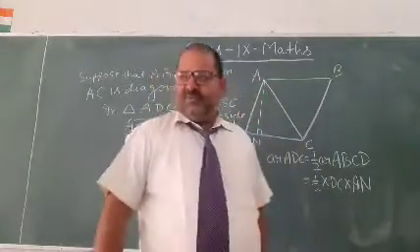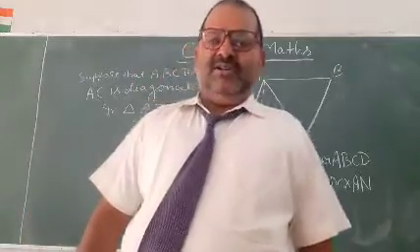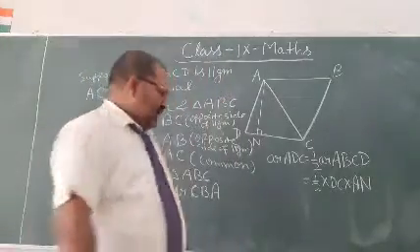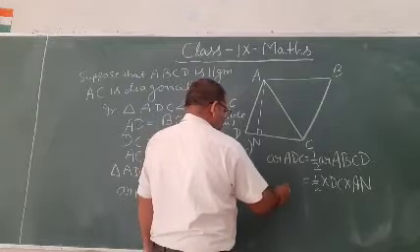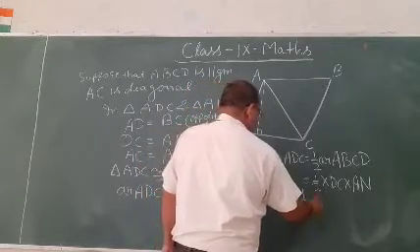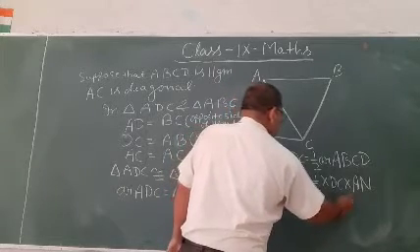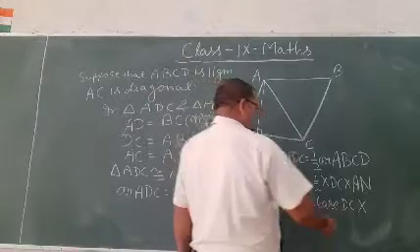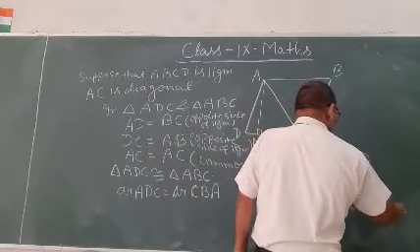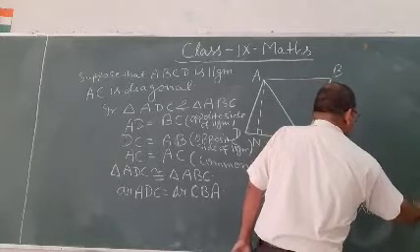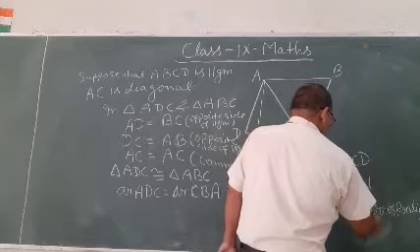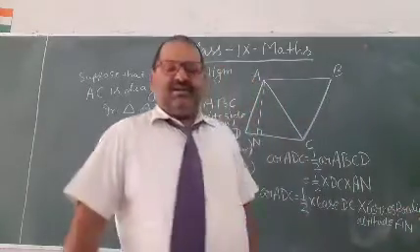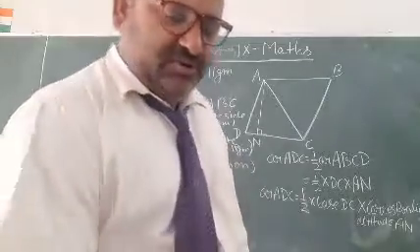Area of parallelogram equals base into height, and the area of ADC equals 1/2 base DC into the corresponding altitude AN. Clear?